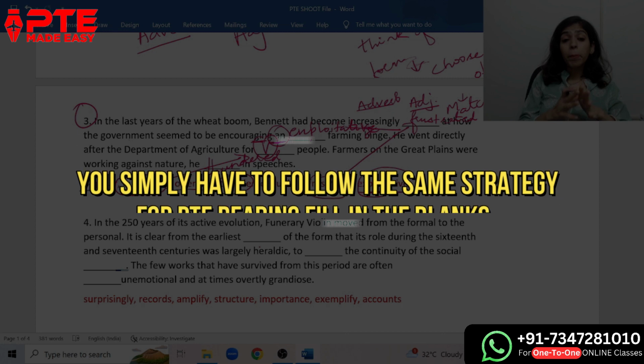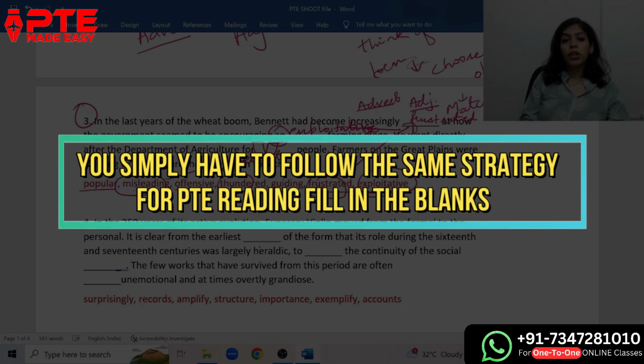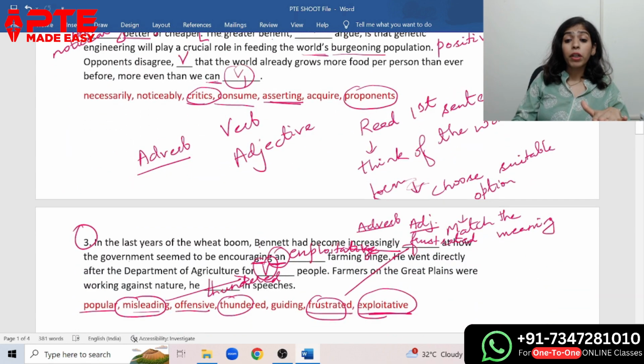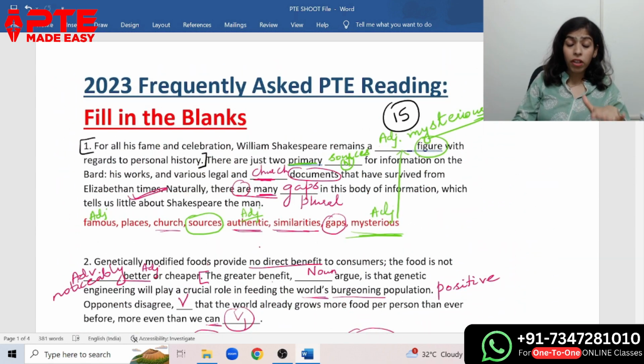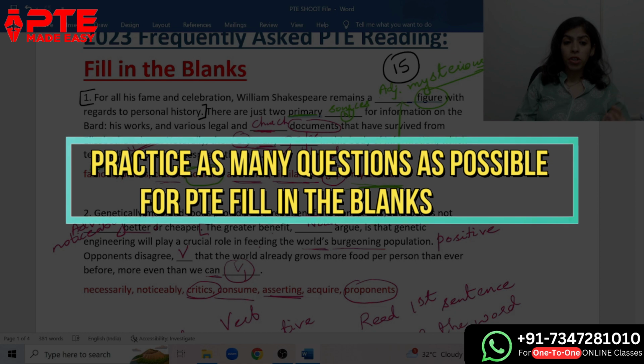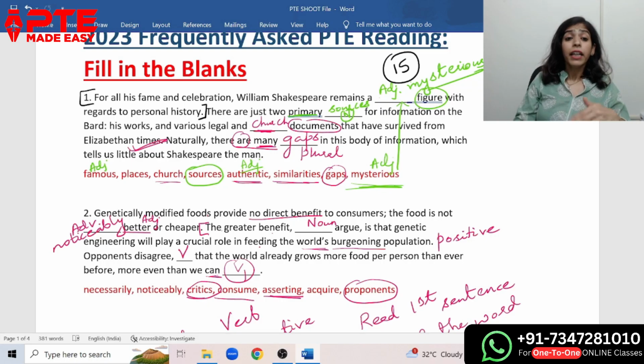Okay. You simply have to follow the same strategy for solving PTE reading fill in the blanks. And guys, try to understand, these questions have come up in the 2023 PTE exam. If you want to score well in your PTE reading exam, you should practice as many questions as possible of the PTE reading fill in the blanks and even more questions of PTE reading and writing drop down fill in the blanks.